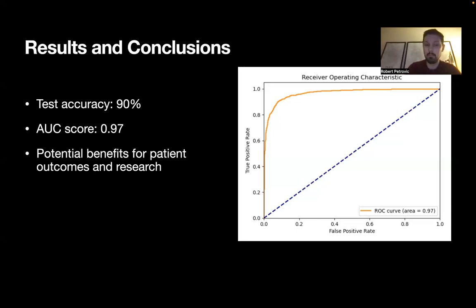In summary, my project successfully used machine learning to predict age in MRI scans, which has important implications for early disease detection, clinical trials and research studies, and understanding brain development and aging. The use of the pre-trained ResNet model with the test set demonstrated its ability to generalize well to unseen data. The visualization of hidden units provided insights into the model's decision-making process and feature extraction. This project highlights the potential of applying machine learning techniques to the field of medical imaging and the benefits it can bring to patient outcomes in research.